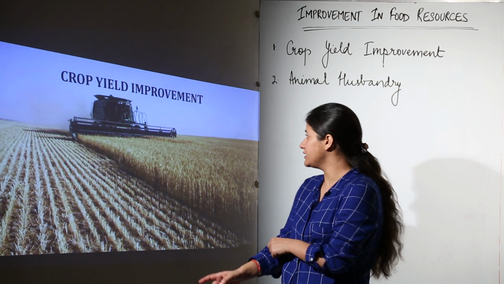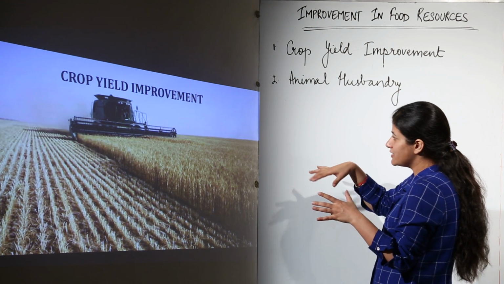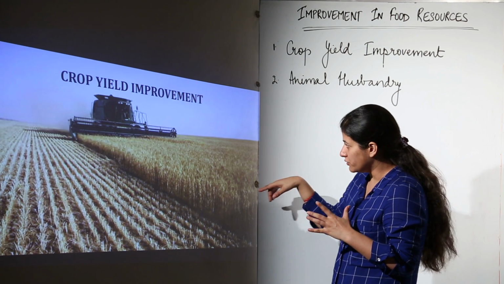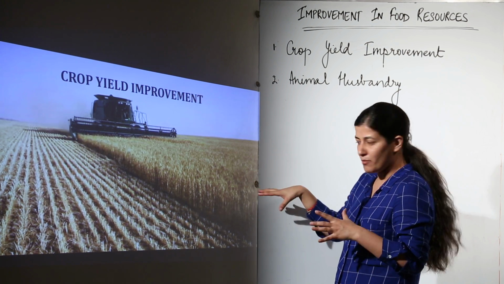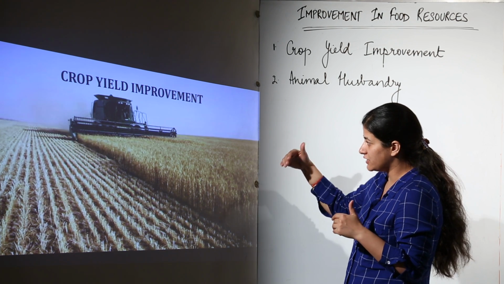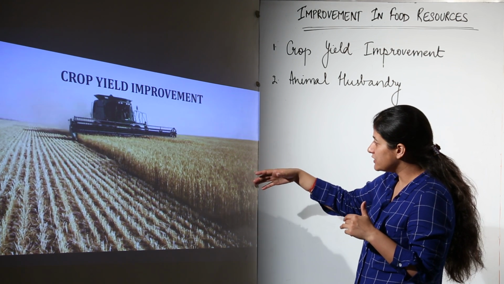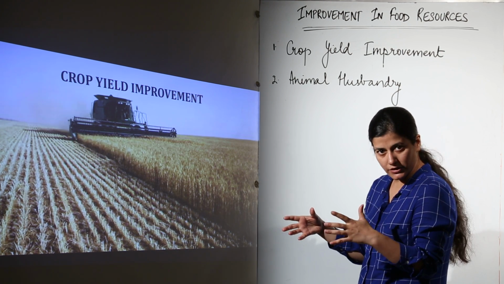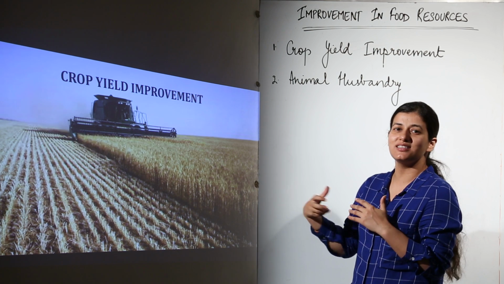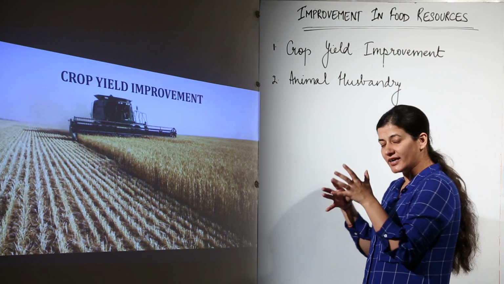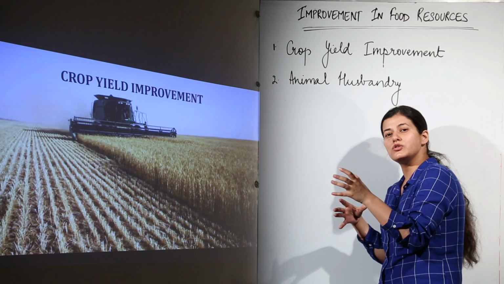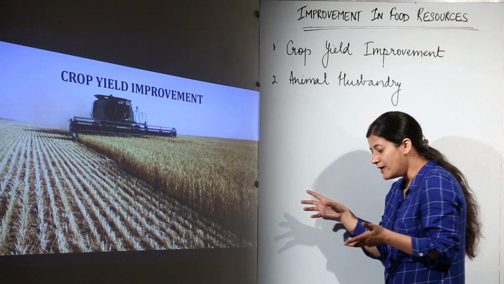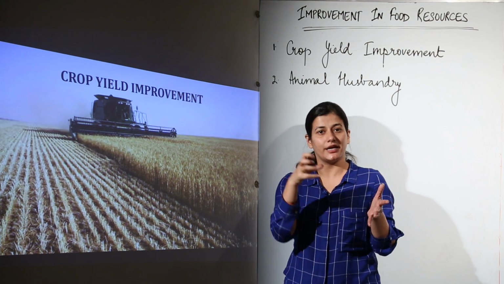In crop yield improvement, what you see over here is a large stretch of field, and as you can make out, it is a fully ripened crop ready for harvesting. It is being harvested by a combine harvester, and this crop is going to become food of somebody at some stage, and we need to increase the yield per hectare. That is the target of every individual growing the crop. That person also has the same target, that his crop yield per hectare should be more.